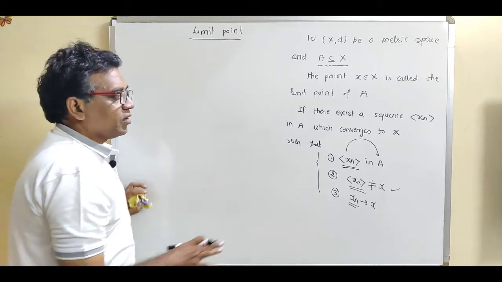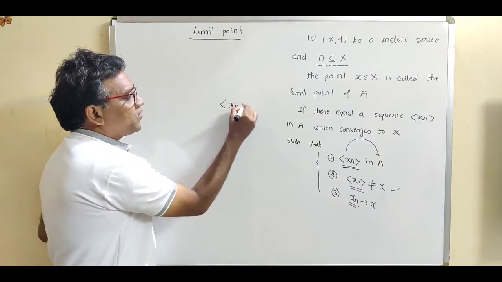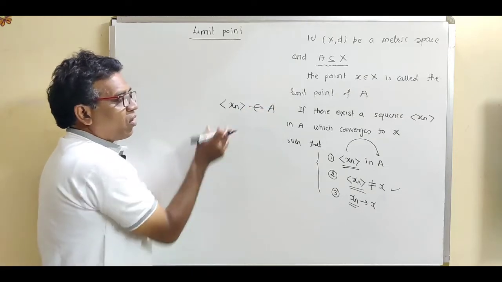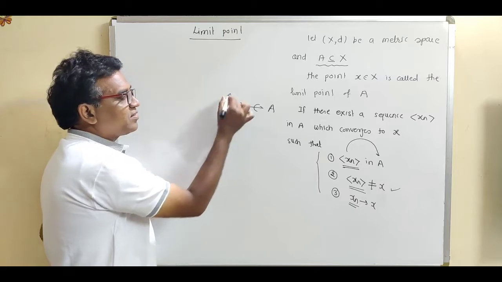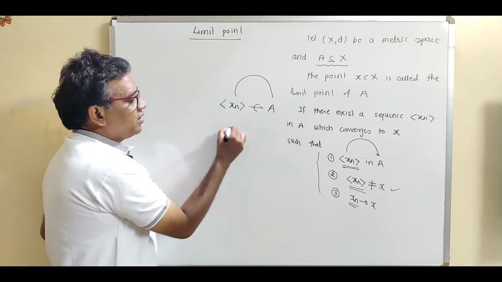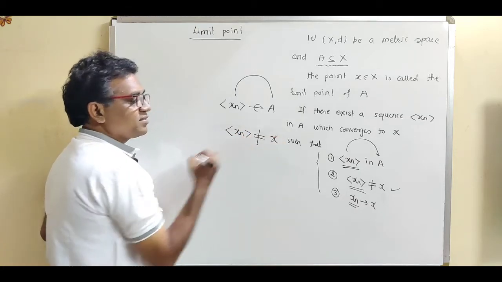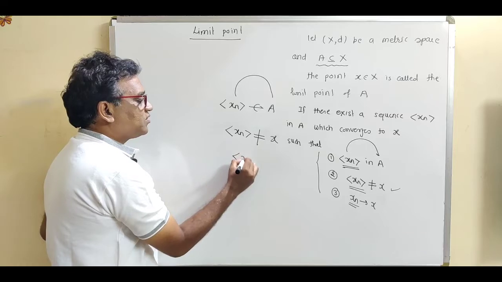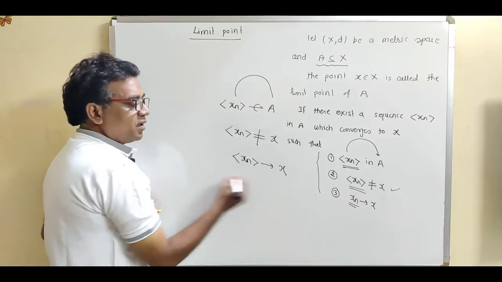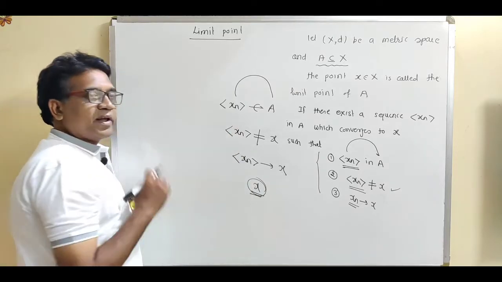Now see, what are the conditions? All the terms of the sequence should be present in A. What is the second condition? None of the terms of the sequence is equal to x. And what is the third condition? This sequence xn should converge to x. Then this x is called the limit point for the set A.